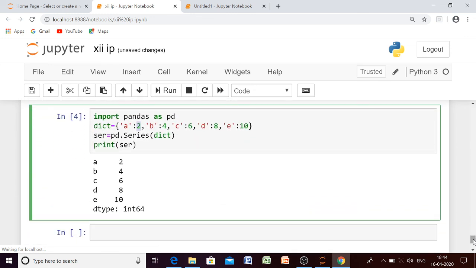Okay beta, if this term is not understood by you, you may ask this doubt. I will clear this in the next session. But I think that mutable and immutable must have been taught to you in class 11. That's why I have not included this one in this session. Still, if you are having doubt, then ask me. So this was all about creating series using two methods. First one was using array and second one was using dictionary beta.